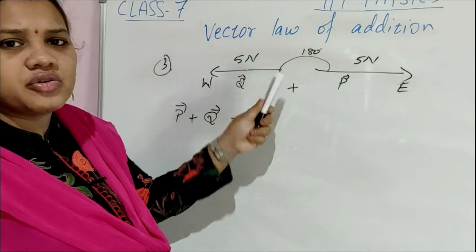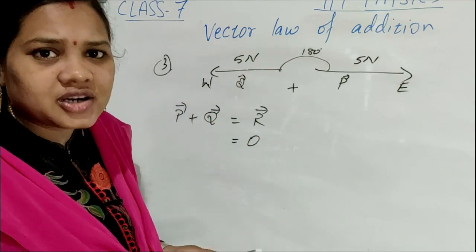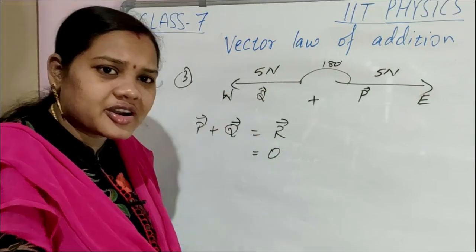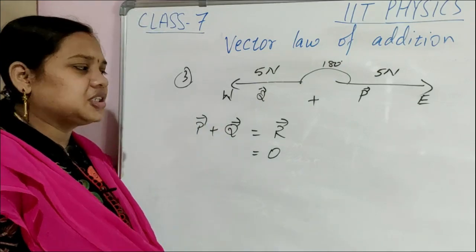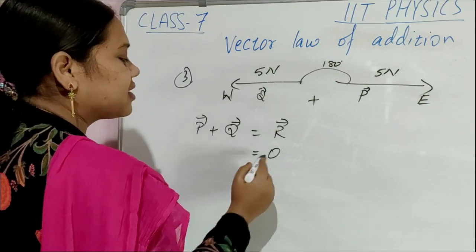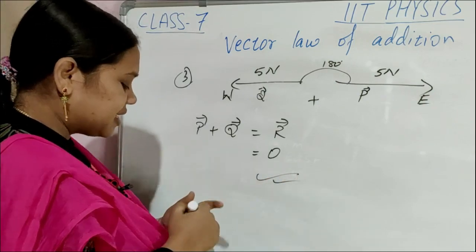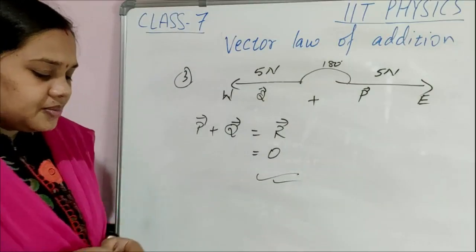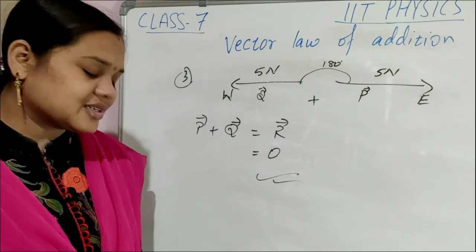Then where will the body move? Body will not move at all. Equilibrium state, to remain in the same position. So, body will not move in any direction. Magnitude is 0. Clear, children? Understood? So, today what we discussed?